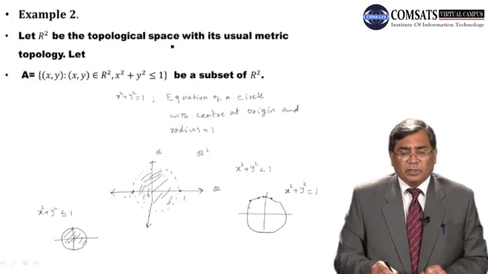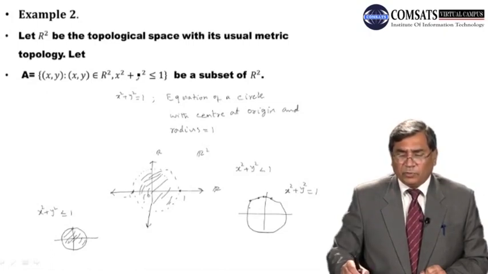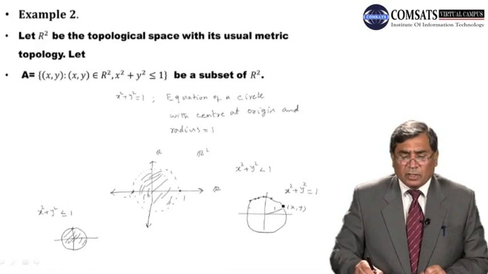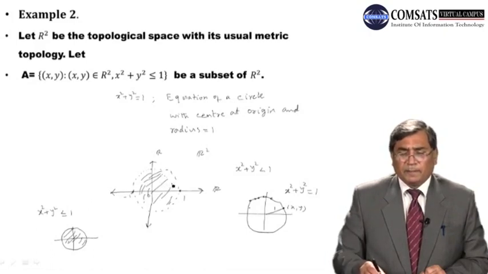So dear students, we are given R2 as a topological space with its usual metric topology. Let A be the collection of those points of R2 for which either x square plus y square is equal to 1, or x square plus y square is less than 1 for the points lying inside the circle.